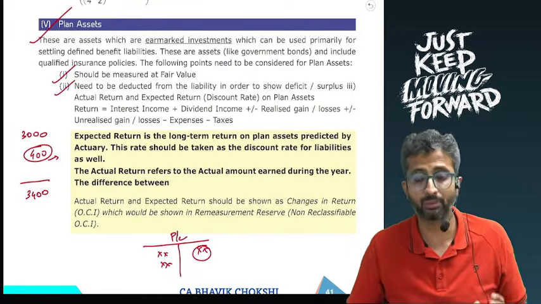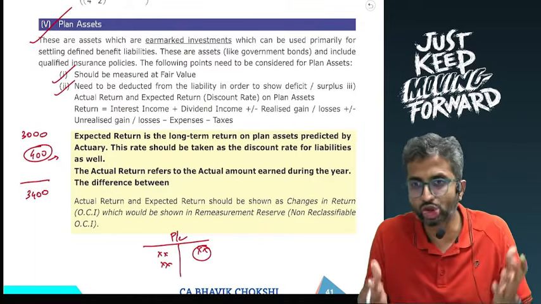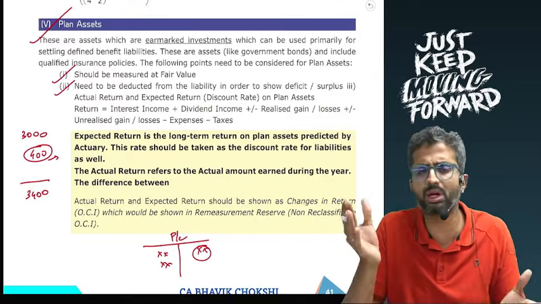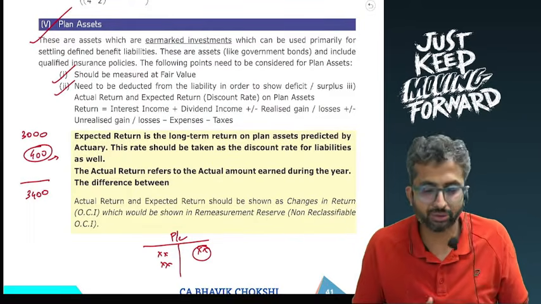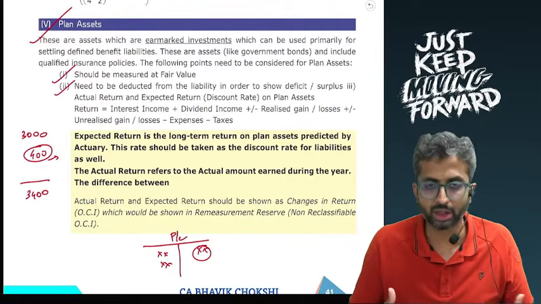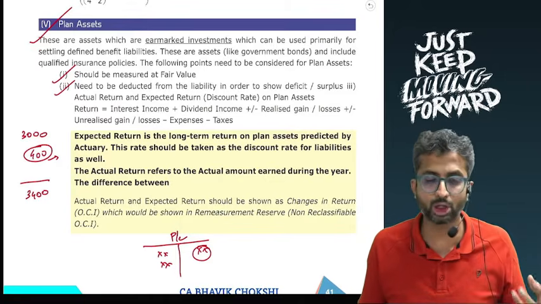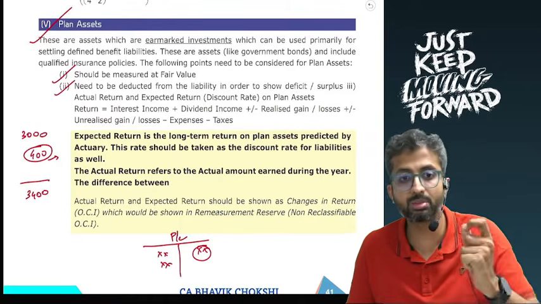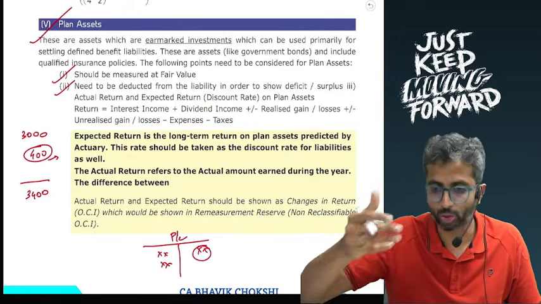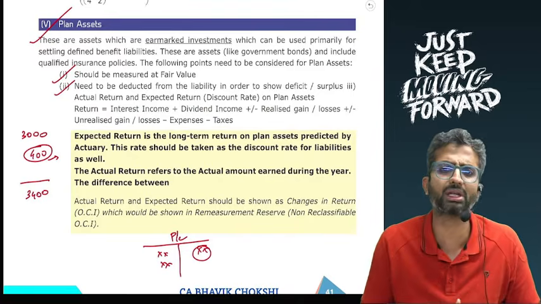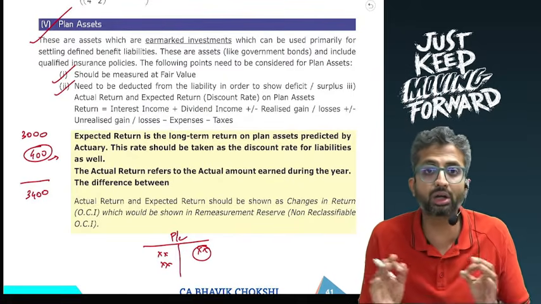Now this could have been okay, but the Institute makes it a little more complicated. It says that like actuarial gains or losses on liabilities, there can be a plus and minus, a gain or loss. In a similar way, when an actuary predicts the discount rate, he usually looks at the expected return on the plan assets. The opportunity cost concept says that we are not paying the liability today, we will pay it in the future. But if we pay it in the future, we will earn time value. So where will we earn time value? We will deploy that money in a plan asset and earn a return. How much return? Well, on an average, 10%. This is not a return for a particular year.